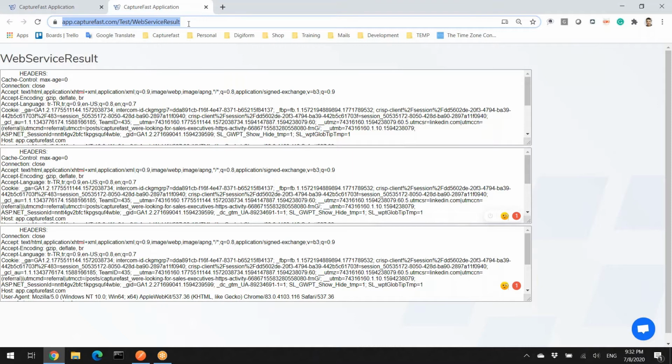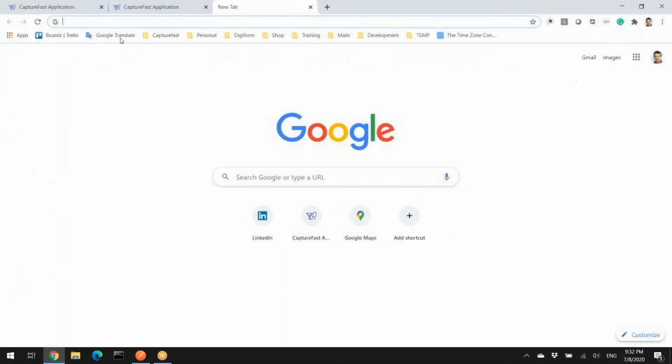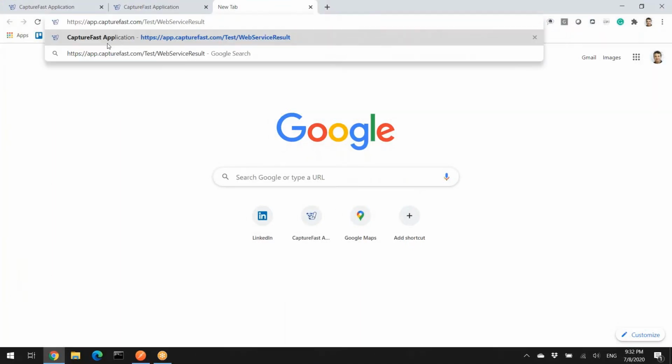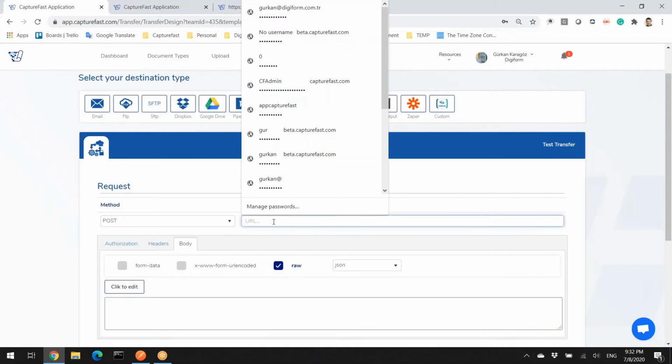Just copy this one and add another one here. I will type the exact web service here. Just a moment, I need to find the web service. It is here. Look at that. This is the web service URL. When I click on it, the system says okay. In other words, the system calls that web service. This is our web service. I'm just going to copy it and paste the URL here.